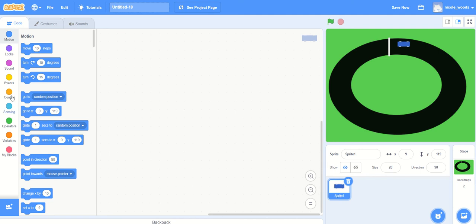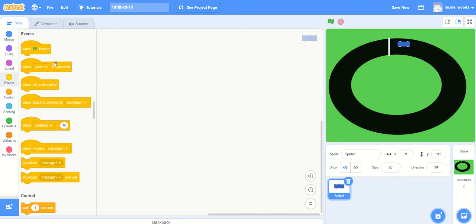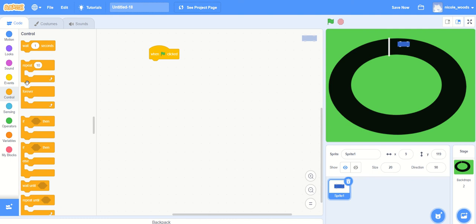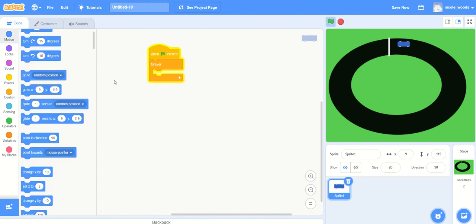So sprite 1, events, when the flag is clicked, forever. And in between the flag and the forever, we might put in our go to X and Y for our start position and say point in direction 90. Okay, so whenever our game restarts, it should come back to here and be pointing that way.